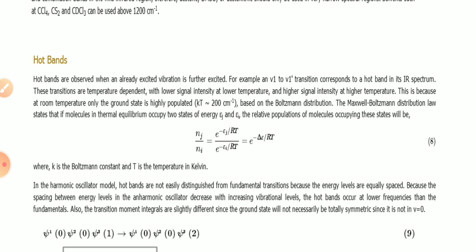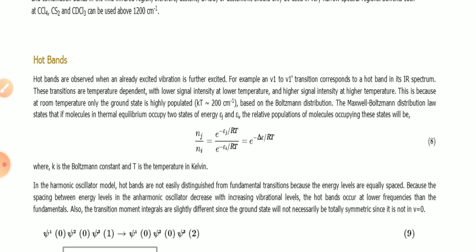The Maxwell-Boltzmann distribution law states that if molecules in thermal equilibrium occupy two states of energies epsilon j and epsilon i, the relative population of the molecules occupying these states will be Nj by Ni equals e to the power minus epsilon j by kT over e to the power minus epsilon i by kT, which equals e to the power minus delta E by kT, where k is the Boltzmann constant and T is the temperature in Kelvin.